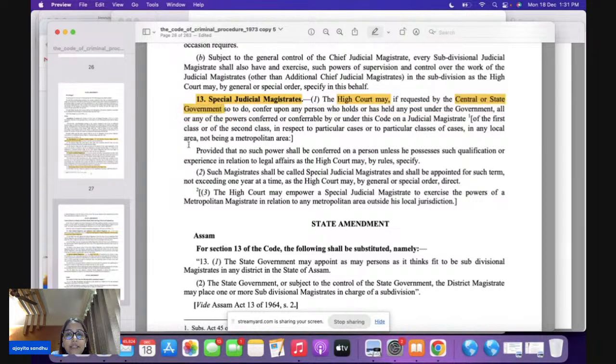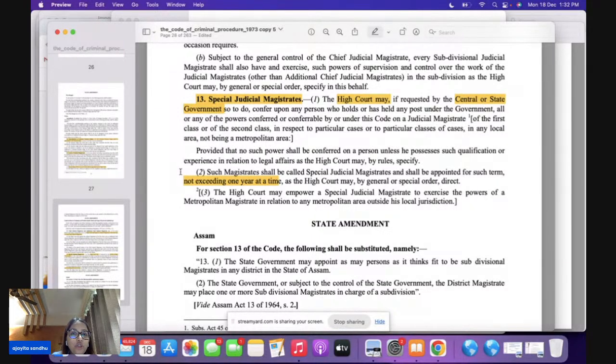Either the center or the state government is going to request the High Court to appoint somebody as a special judicial magistrate. This is a very important question for your prelims. They are going to be appointed for a term not exceeding 1 year at a time.